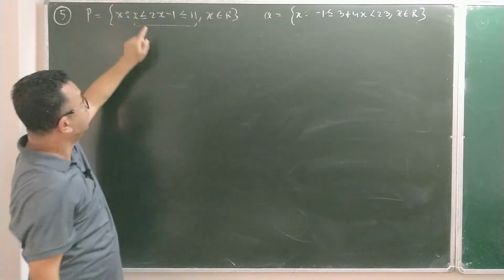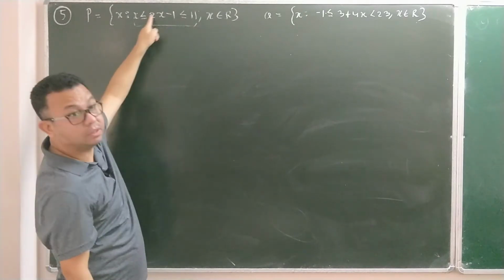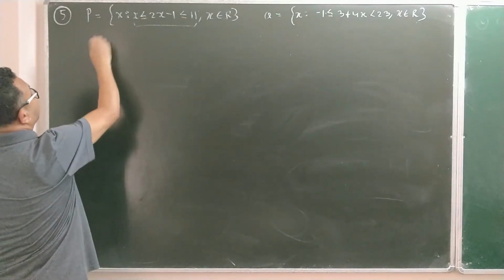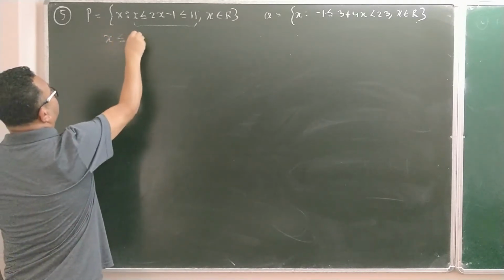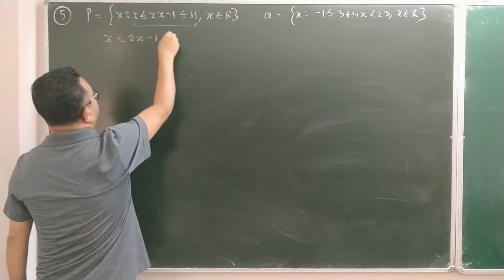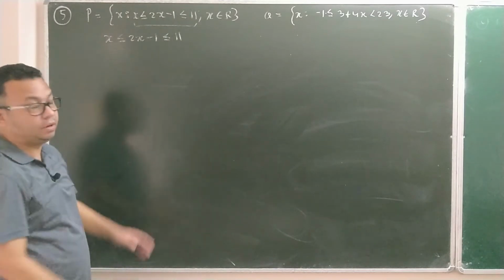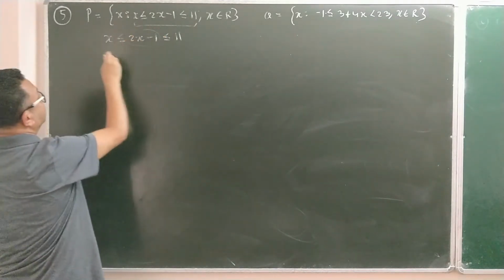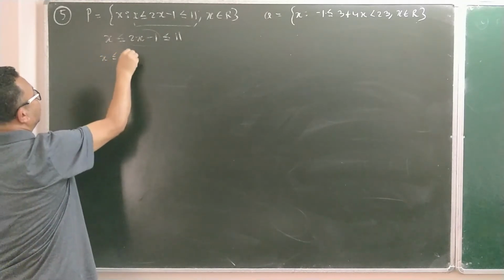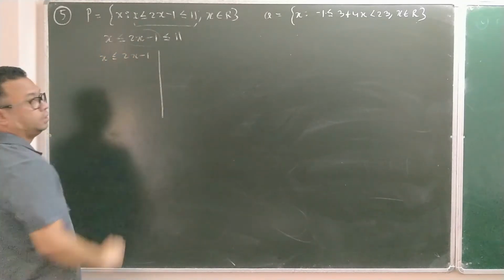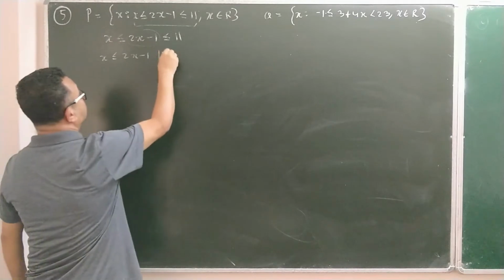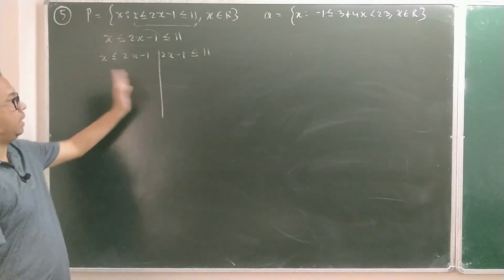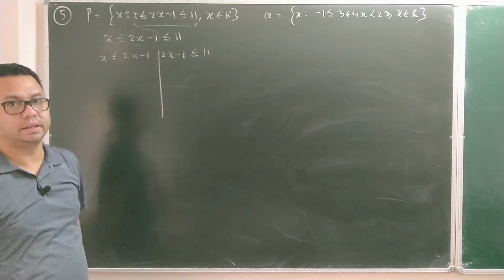Now I'm going to solve. Now you can see there is a double inequation sign. So let me solve now. X less than or equal to 2X minus 1, less than or equal to 11. Now I have to divide this into 2 parts. The middle part should come in both the places. So here it is X less than or equal to 2X minus 1, that is one part, and the other part I am going to solve is 2X minus 1 less than or equal to 11. Now separately I will solve them and later on I will connect them.